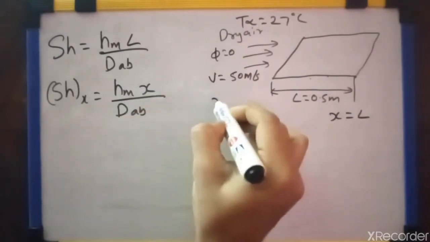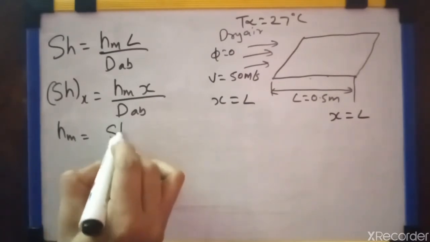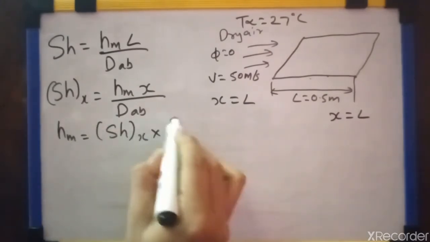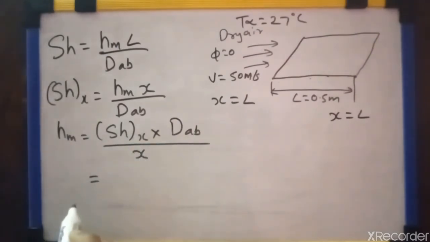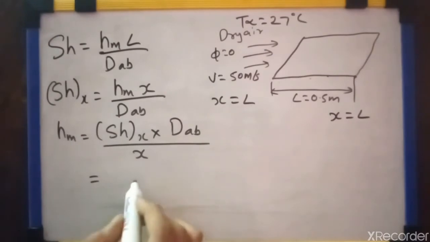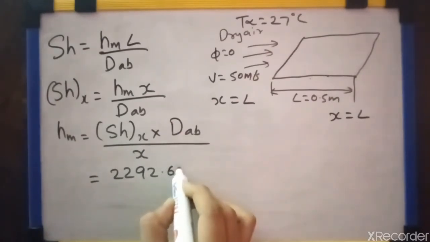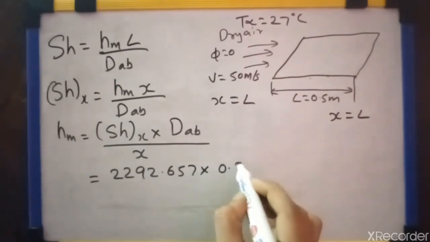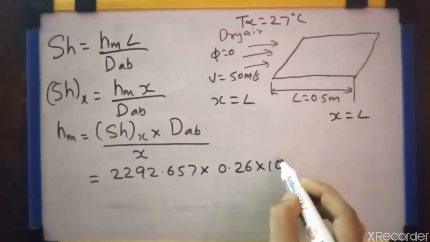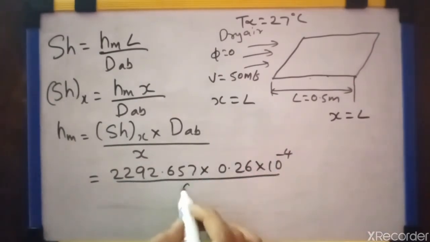Here X is equal to L, therefore HM is equal to SHX into DAB divided by X. It is equal to 2292.657 into DAB value 0.26 into 10 raised to minus 4 divided by X, that is L, 0.5 meter.